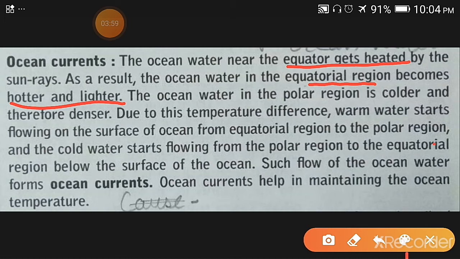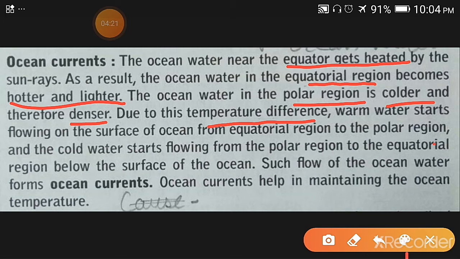Ocean water in the polar regions is colder, and therefore it is denser. Due to this there is a temperature difference between the equatorial ocean water and the polar region ocean water.